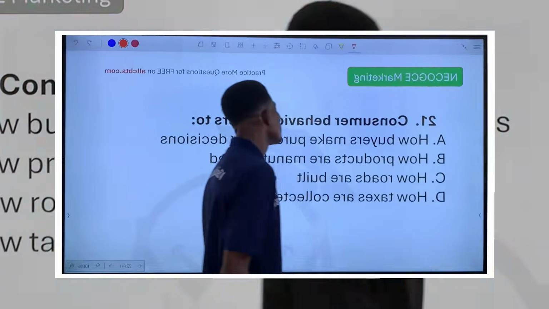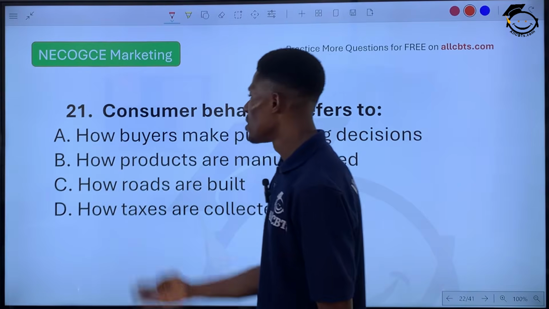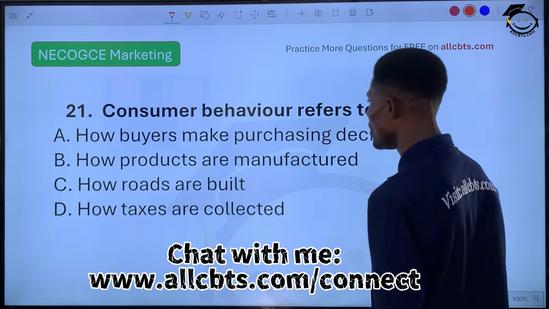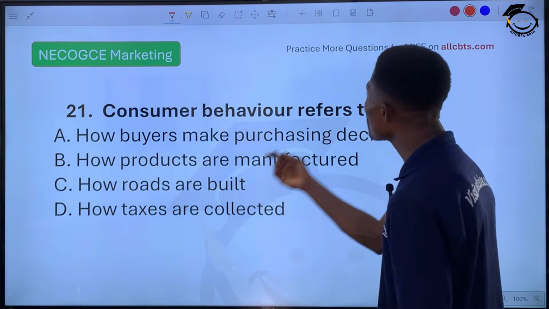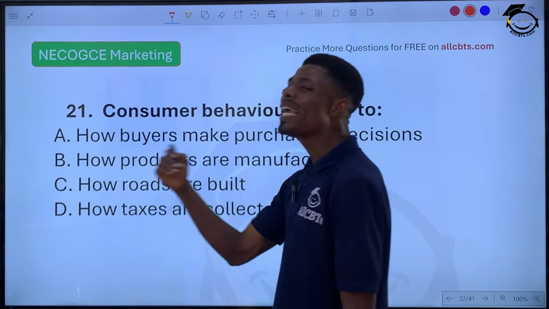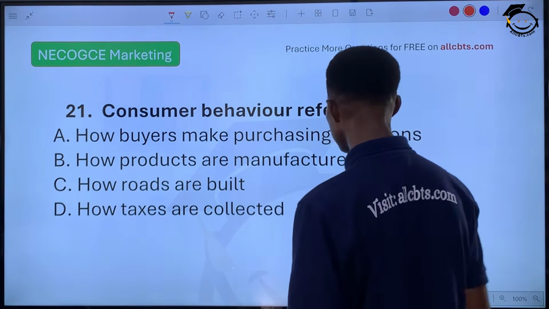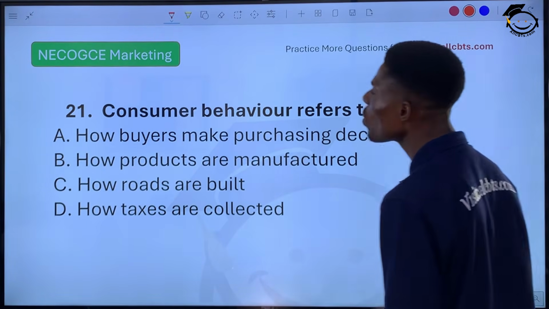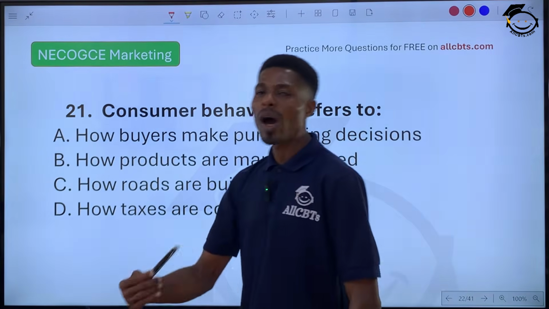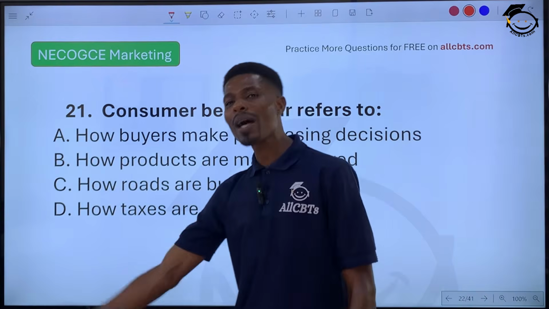Question 21. Consumer behavior refers to what? We have 4 options. The correct answer will be option A. Why? Consumer behavior talks about studying the behavior of customers, how they buy, how they purchase products. Now, when you do that, it will help you to know how to come up with products or advertise products or make awareness of products that will meet customers' need.